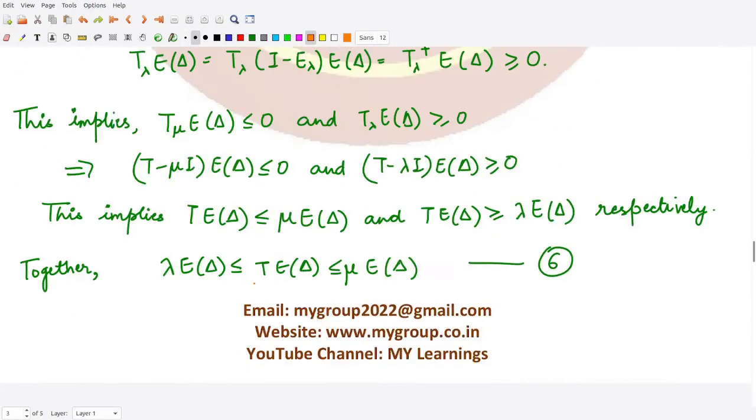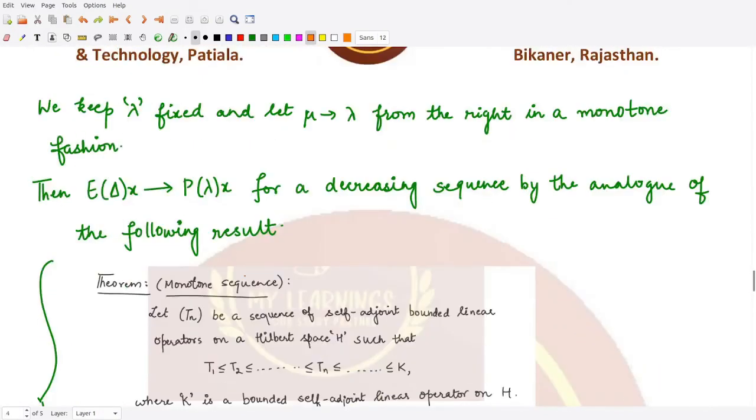Next, if we keep this lambda as fixed, right, because we wanted to take the limit mu going towards the right hand side of this lambda, so we are keeping this lambda as fixed, and we let mu tend towards lambda from the right hand side in a monotone fashion. Monotone fashion means either it is strictly increasing or it is strictly decreasing. So we are assuming the decreasing nature here. So for a decreasing sequence of such kind, whenever we tend this mu towards this lambda, in that case we say that E delta x would tend towards P lambda x.